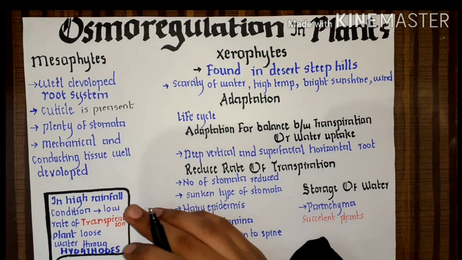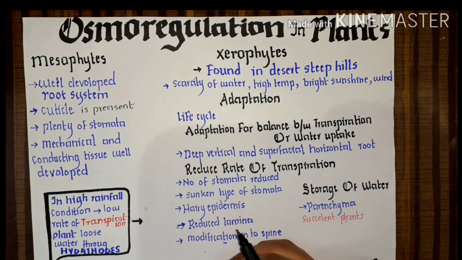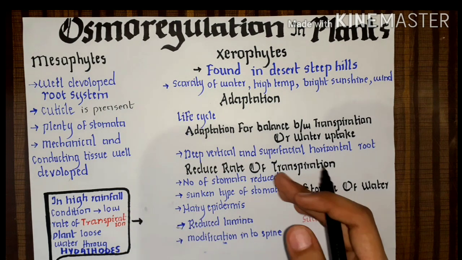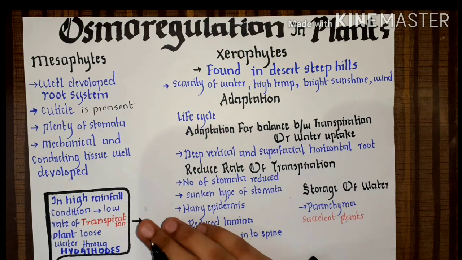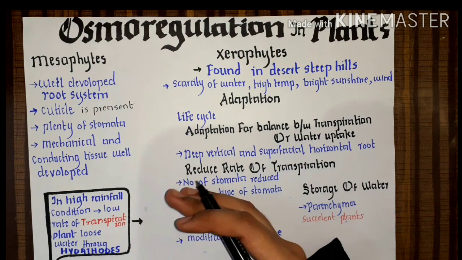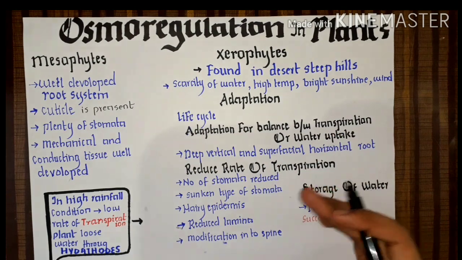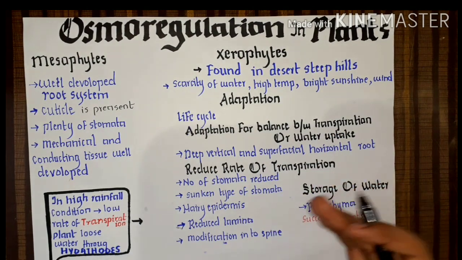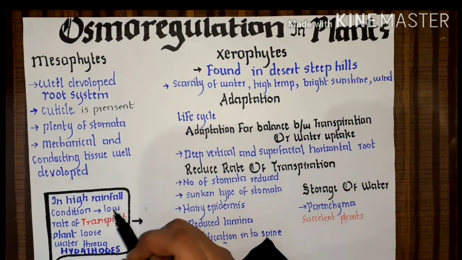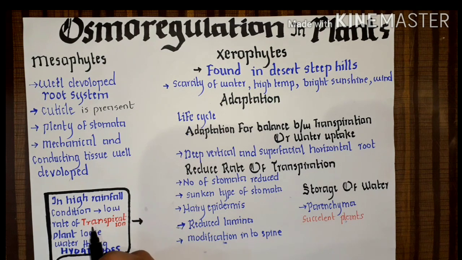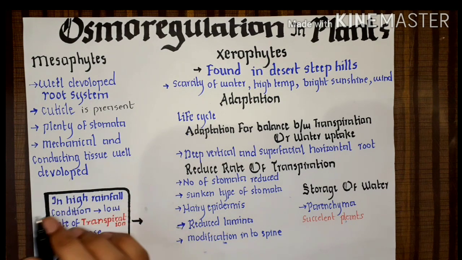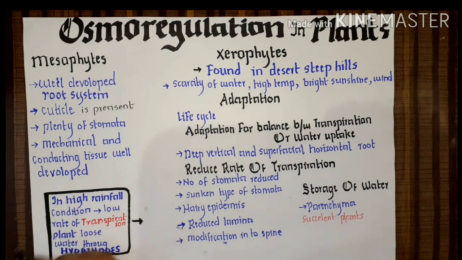When there is more rain or a cold environment, the process of transpiration is reduced, right? Because transpiration is the cooling process for the plants. So when there is no hot environment outside, why will the plant transpire? And so the excess water cannot escape out from the plants.